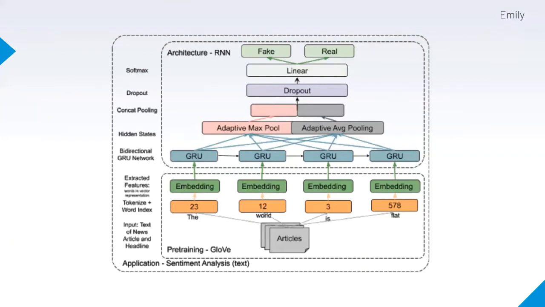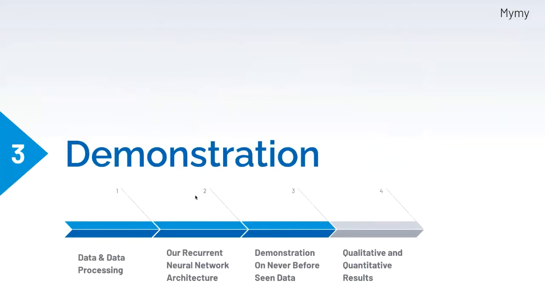Unit outputs. So then the max pooling and average pooling are concatenated together and fed into the dropout layer, which is then used to reduce overfitting. Lastly, that is fed into a fully connected linear layer, which then predicts whether the article is real or fake. Moving on to our demo.